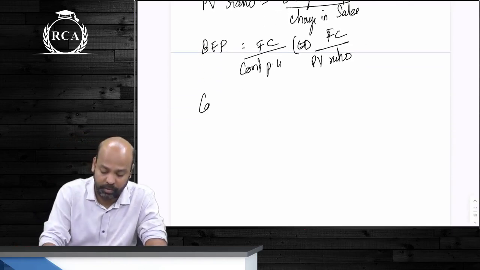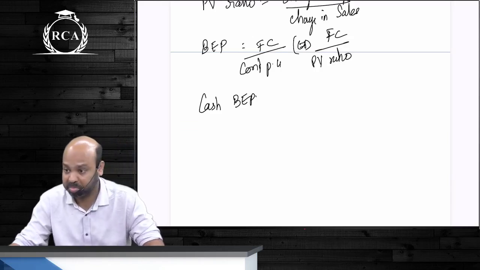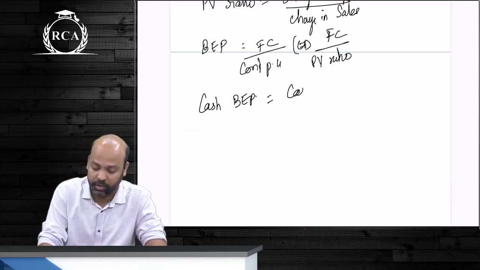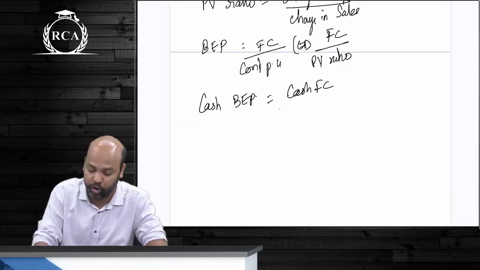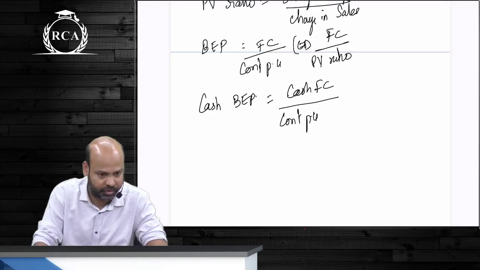Similar to break-even point, beta, was cash break-even point. What do we do under cash break-even point? Objective is to recover only cash fixed cost. That is why we write cash fixed cost divided by contribution per unit or PV ratio.